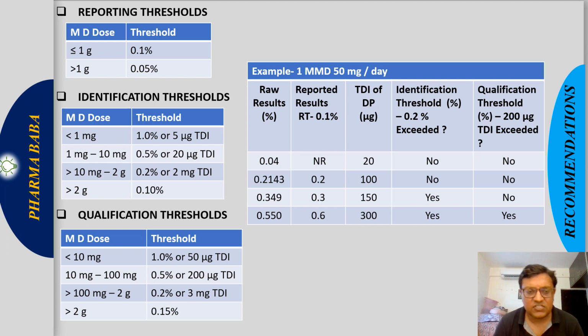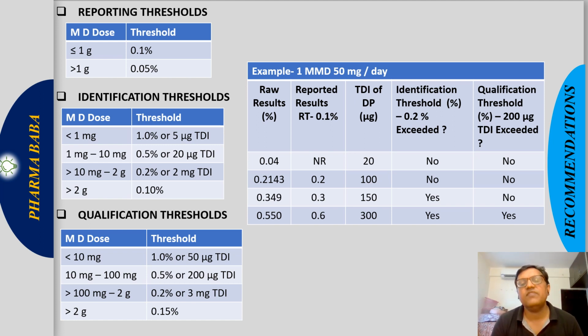Greater than 2 gram, 0.10%. For the qualification threshold: less than 10 mg, 1% or 50 microgram TDI; 10 mg to 100 mg, 0.5% or 200 microgram TDI; greater than 100 mg to 2 gram, 0.2% or 3 mg TDI; greater than 2 gram, 0.15%. Let us understand by an example, so it will be much easier.